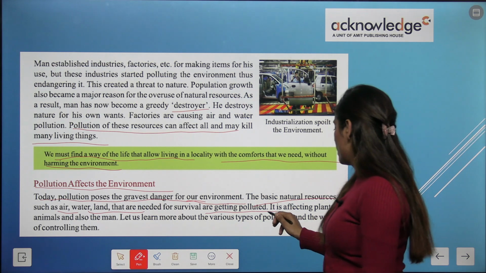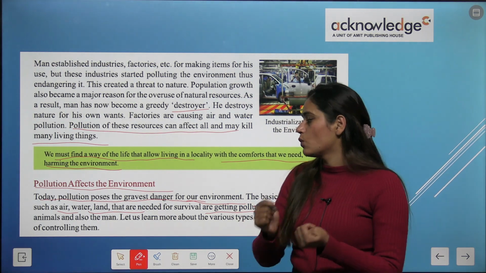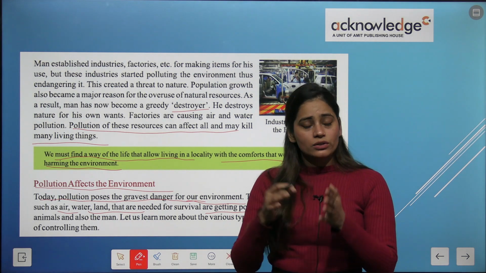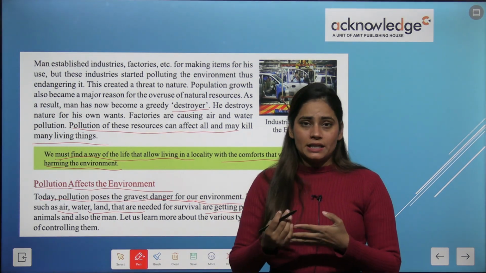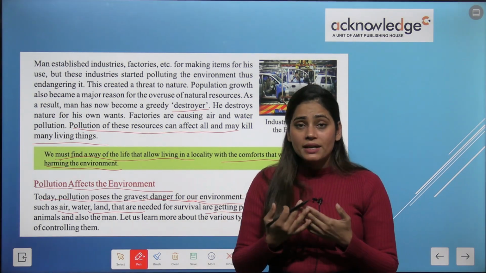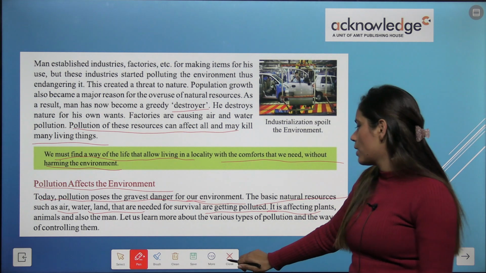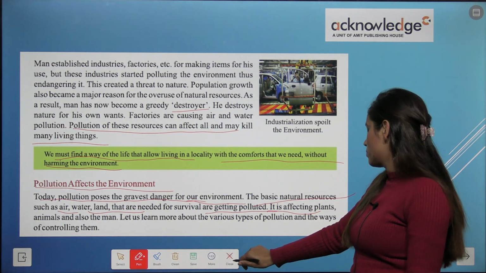Okay, it is affecting plants, animals, and also man, human beings as well. Let us learn more about various types of pollution.